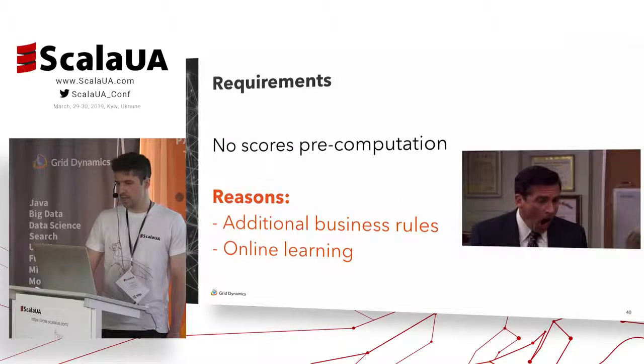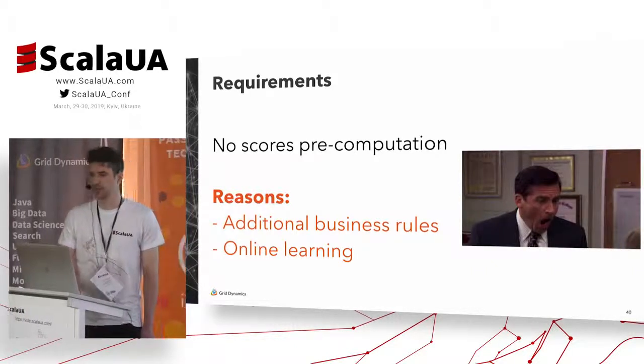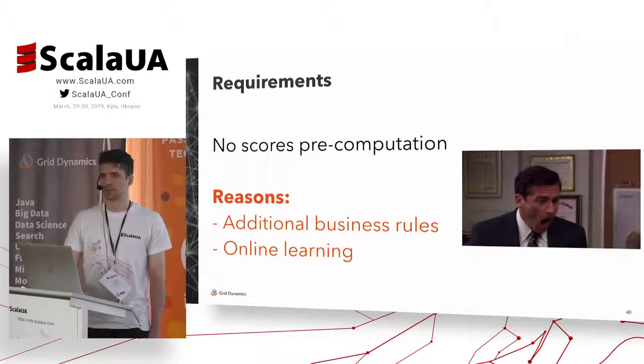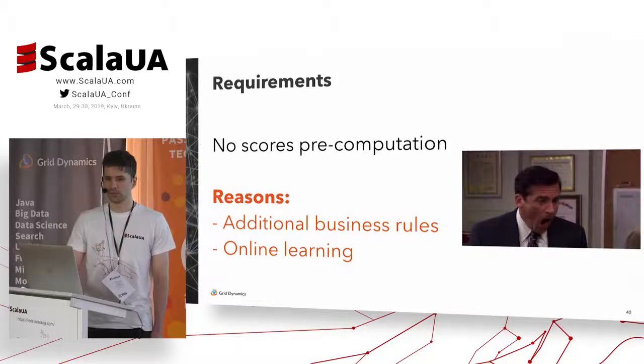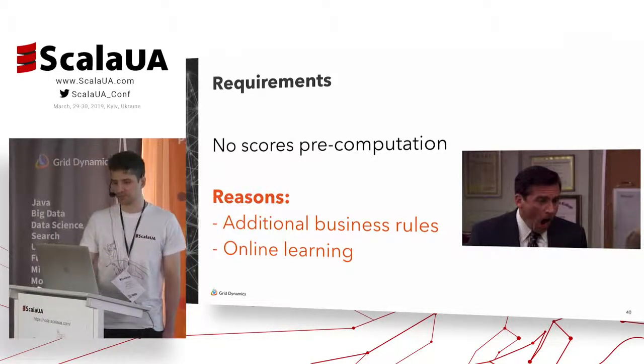But actually, we don't want to use this approach, for two reasons. The first reason: let's consider an example where we're building a recommendation system for some department store, where there might be additional business rules, such as, for example, I want 5 brands to be presented across the recommendation set, or I want all recommendations to be within one category. For example, I want to see only dresses or shoes or hats in recommendations. And these business rules make the precomputation completely useless.